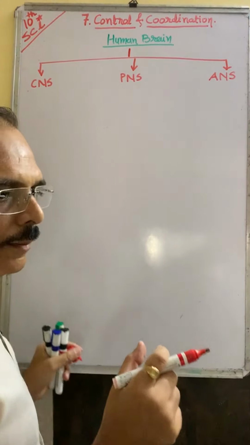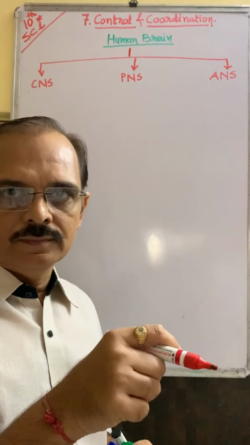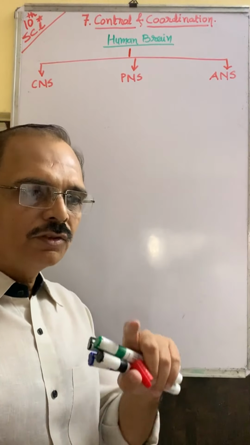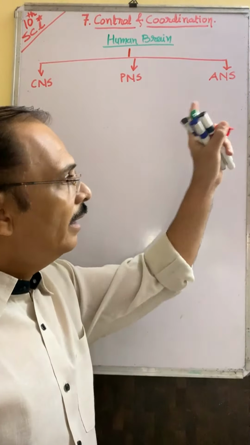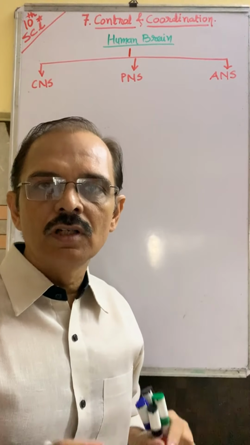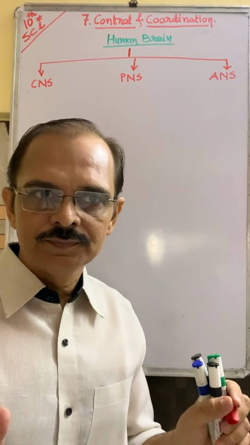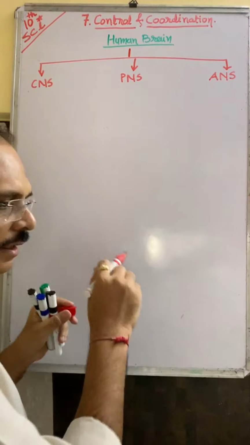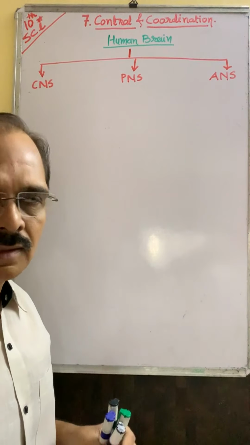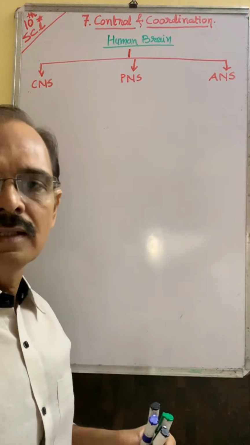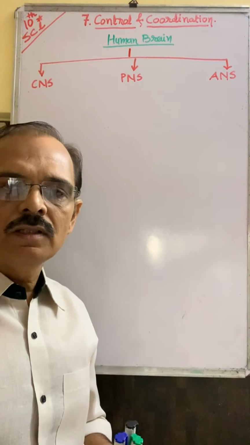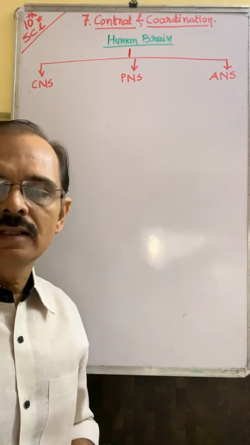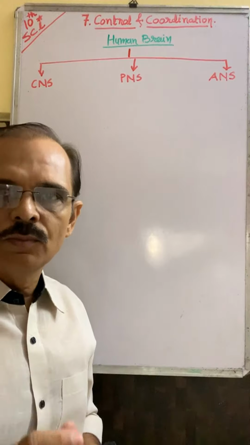CNS depends directly on brain, PNS depends on spinal cord, and ANS depends on hormones. Three parts. CNS means directly connected with brain, PNS directly connected with spinal cord, and ANS directly connected with hormones.